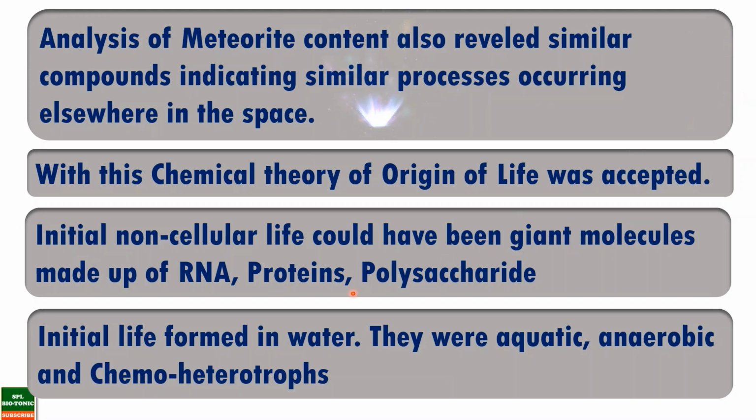Now, as the initial forms were formed in the water, they are called aquatic organisms, and they were anaerobic as oxygen was not available in the atmosphere, and they derived their energy through chemical processes. Therefore they are referred to as chemoheterotrophs. So students, I hope you are clear with the concept of the chemical hypothesis given by Oparin and Haldane and the chemical setup given by Stanley Miller.